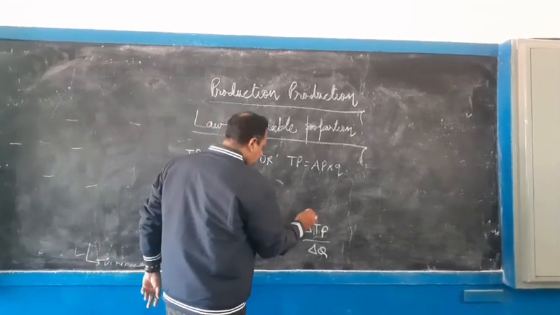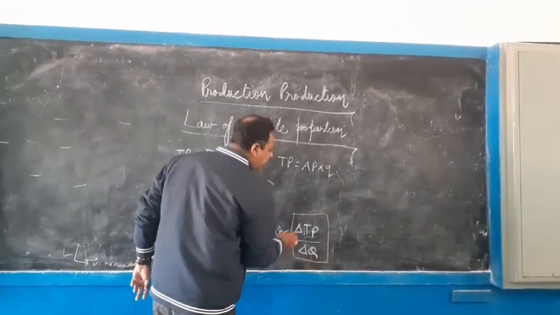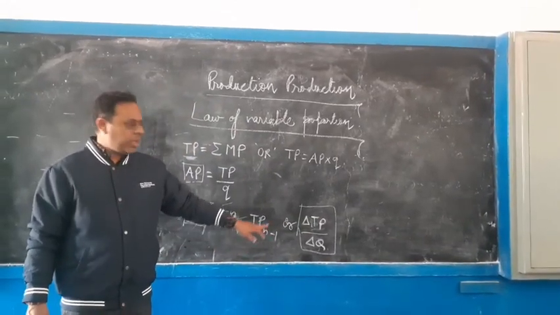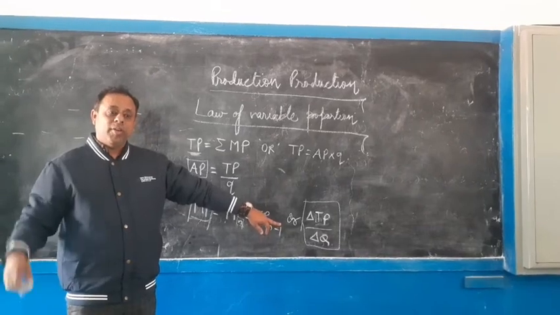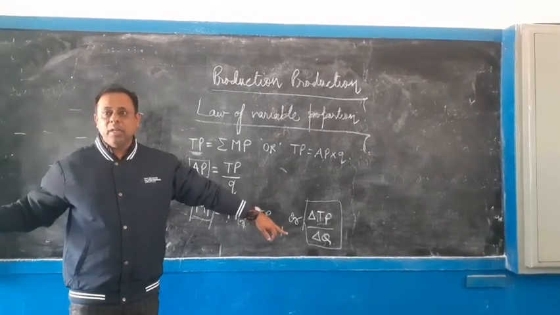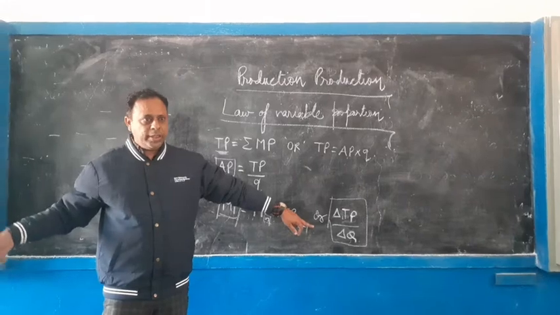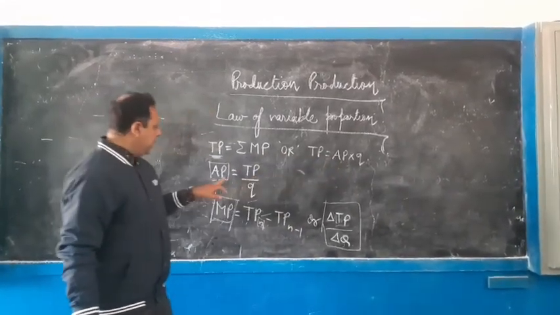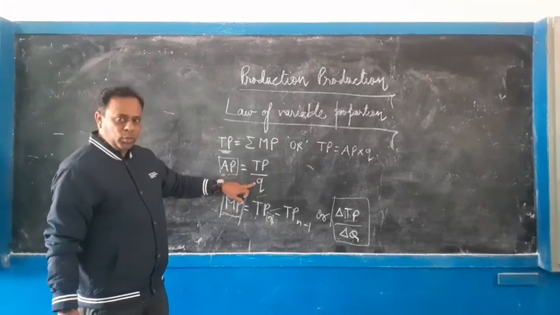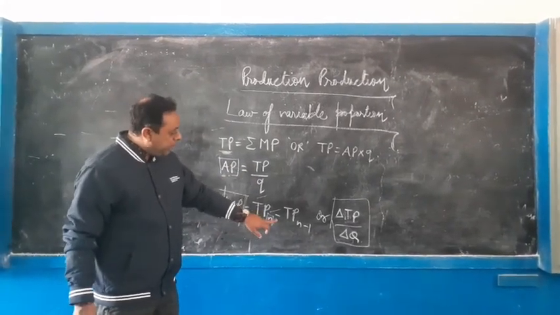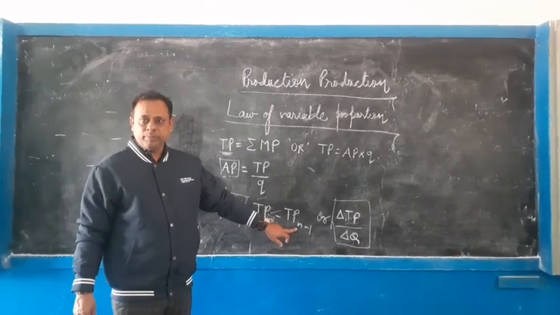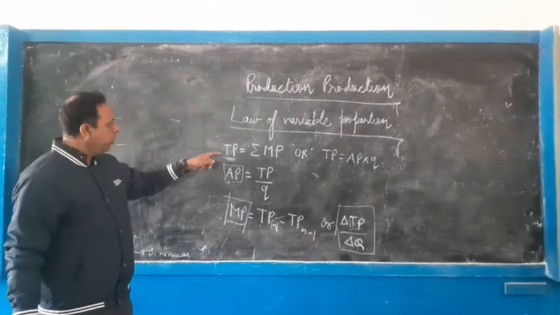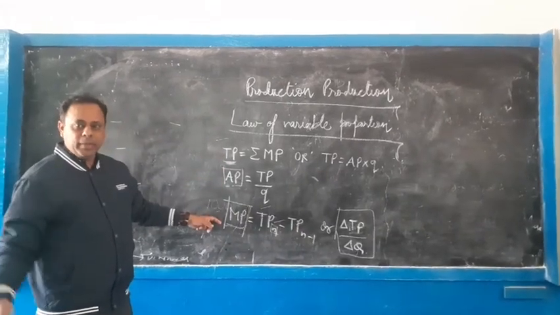Or it can also be calculated as delta TP upon delta Q. Delta means change in TP, that is nothing but the same. First unit, second unit, third unit, these are the output. Got it clear? So TP equals summation of MP, or AP into Q. Average product is TP upon Q and marginal product is TPn minus TPn-1. Is that clear? Understood everybody? So these are the formulas for TP, AP and MP.